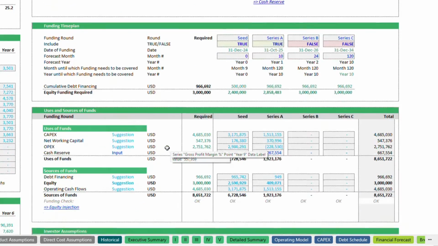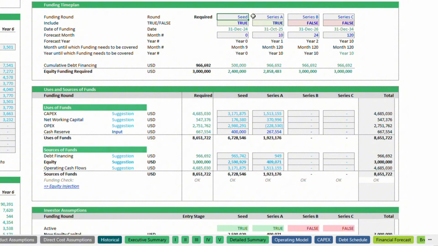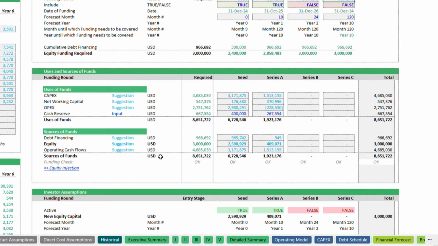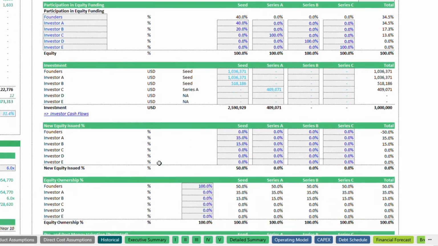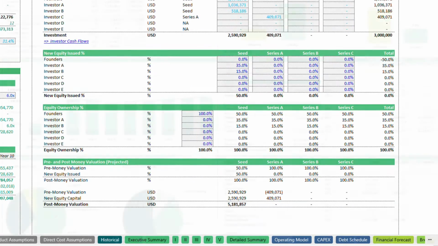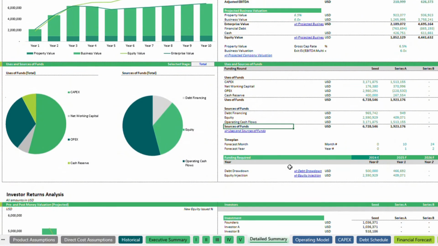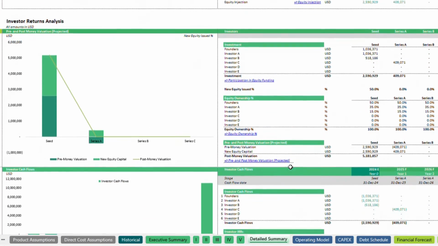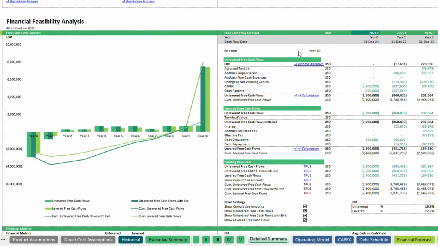On the equity side, the model outlines your funding needs and provides options for planning multiple rounds of equity financing, such as seed, Series A, Series B, and Series C. This feature helps you understand the effects of each funding phase on pre- and post-money valuations, shareholder dilution, and investor returns. By calculating expected investor returns based on cash flow forecasts, the model enables clear communication of potential returns, helping to attract investment while ensuring you maintain control and drive growth.